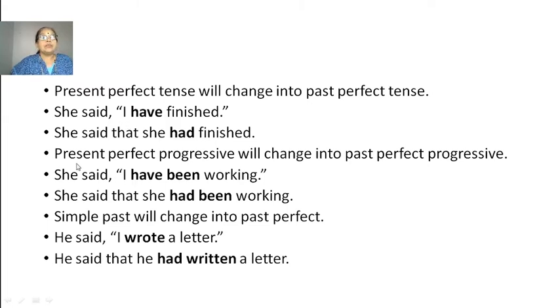Okay. Present perfect progressive will change into past perfect progressive. She said, "I have been working." She said that she had been working. So these are the examples for present tense: simple present, present continuous, present perfect tense and present perfect continuous tense. Okay. Now let us go to past tense.